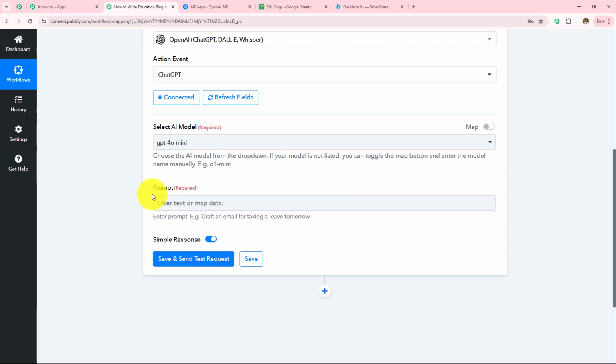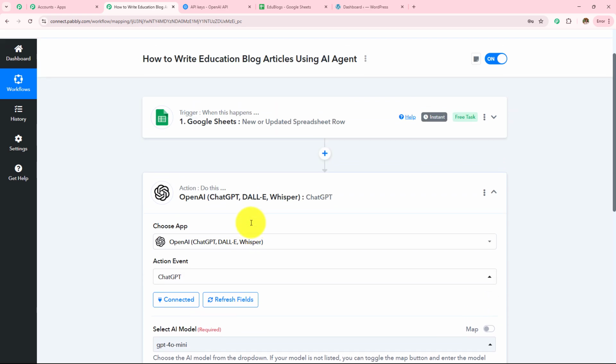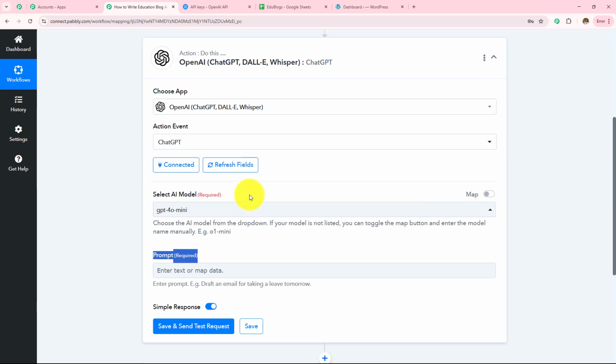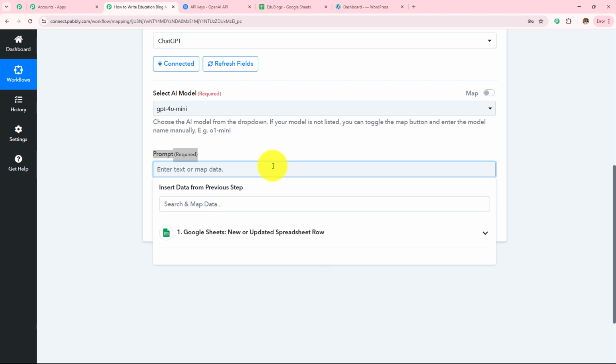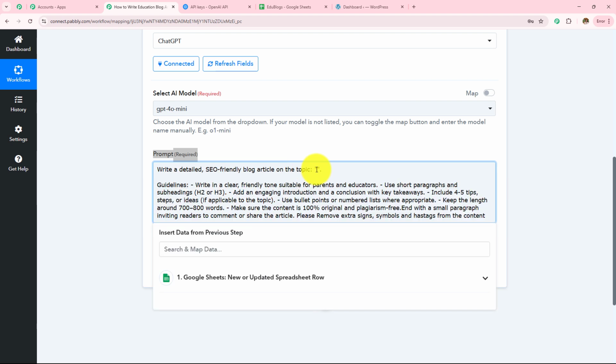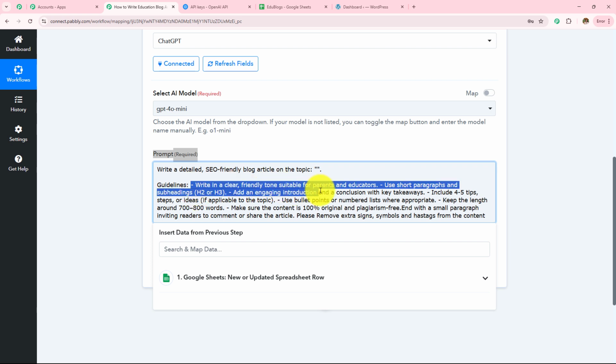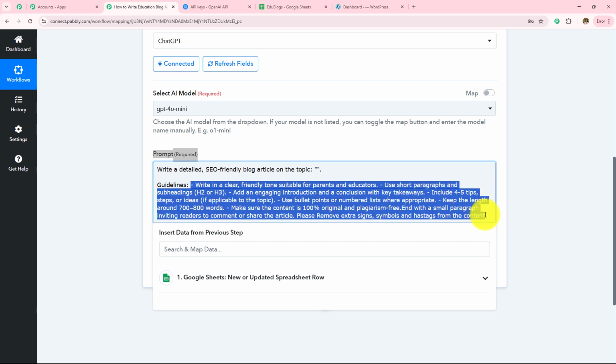Now I need to enter the prompt. So I'm going to enter the prompt in a way that whenever I'm going to add a new title in this Google Sheets, the blog is automatically created and then posted on WordPress. So here I've written the prompt: write a detailed SEO-friendly blog article on the topic. I have left this field blank. Then I've provided guidelines: write in a clear, friendly tone suitable for parents and educators. Use short paragraphs and subheadings H2 or H3. Add an engaging introduction and a conclusion with key takeaways. Include 4-5 tips, steps or ideas. Use bullet points or numbered list where appropriate. And in this way, I have provided the prompt.